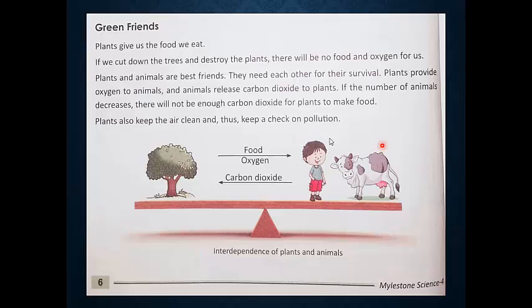In this diagram, we can see that plants and animals are interdependent on each other. When plants give oxygen to animals, the animals release carbon dioxide to the plants. So, we should plant more and more trees for the survival of our living beings.